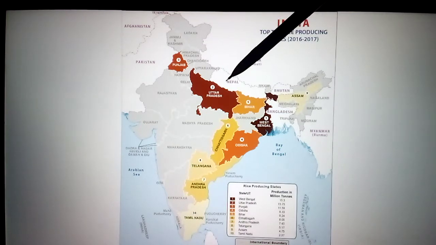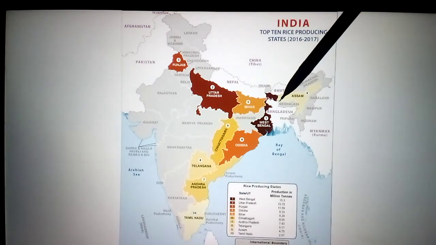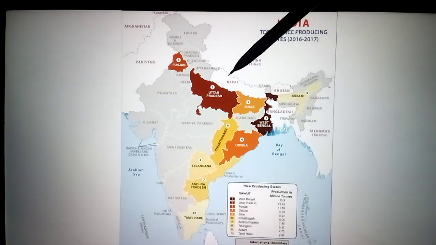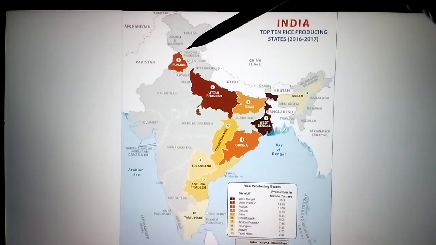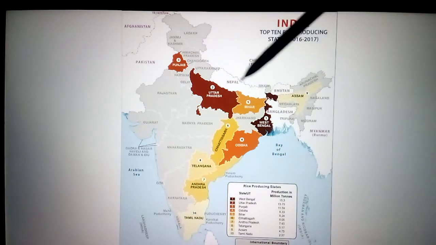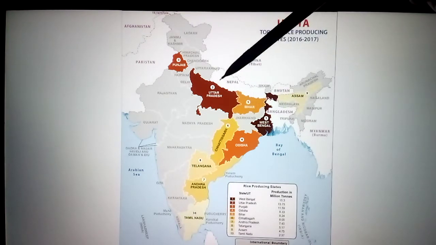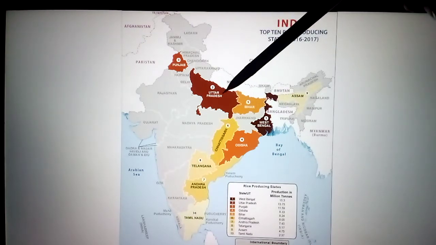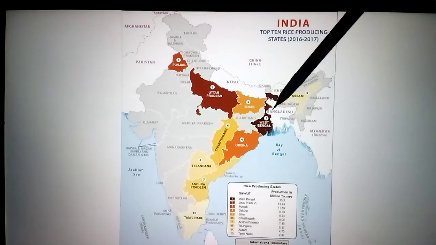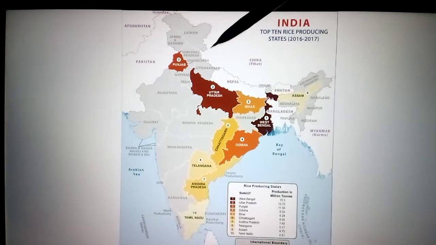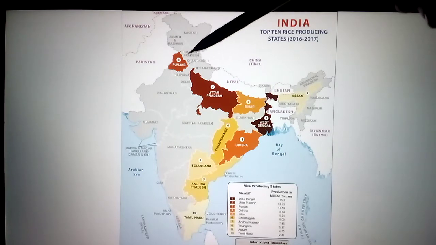Next one, see Uttar Pradesh. First place in India is West Bengal. Second place is Uttar Pradesh. Third place is Punjab. The reason first place is West Bengal and second Uttar Pradesh is the fertile land brought by the Ganga river. Ganga river alluvial soil is there. That's why they are the leading producers. Third one is Punjab.